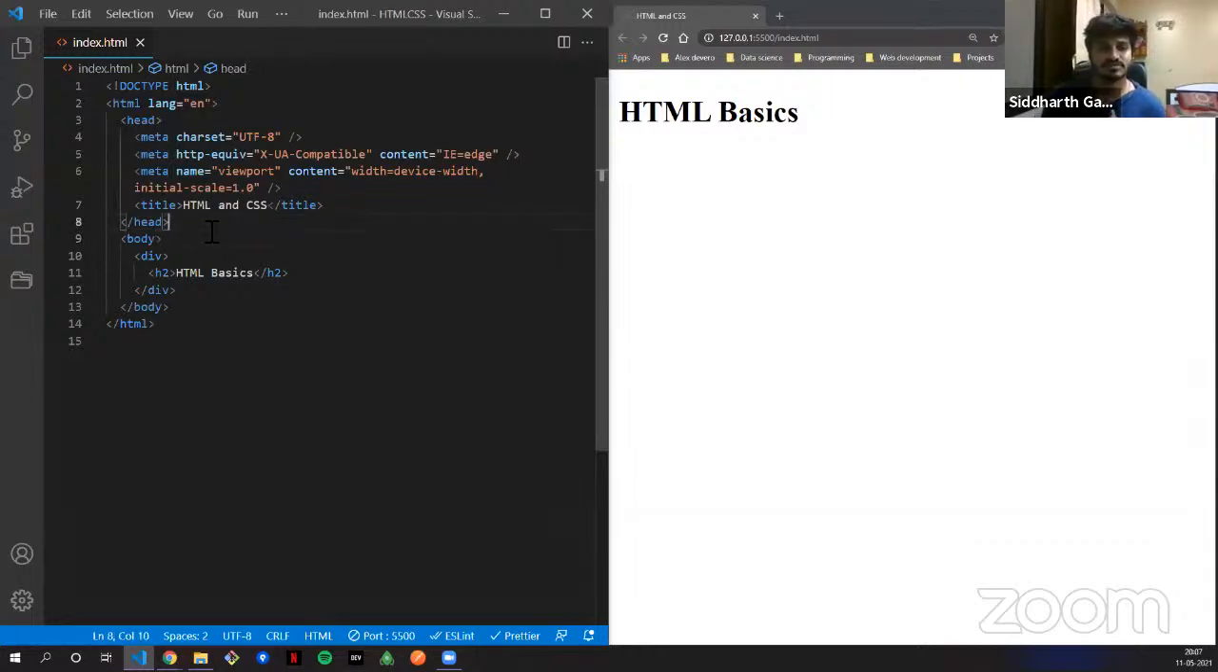After the head comes the body tag. What is the body tag? It's the most important structure, you could say, because without the body tag you won't have anything inside your HTML file. You can't put anything on your web page. Inside the body tag I have put in something: there's a div and an h2 element.